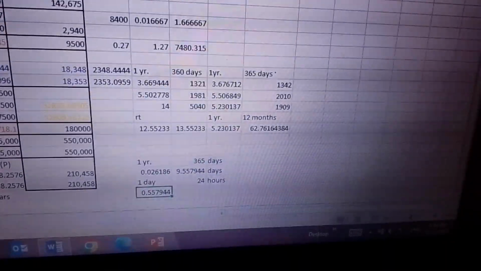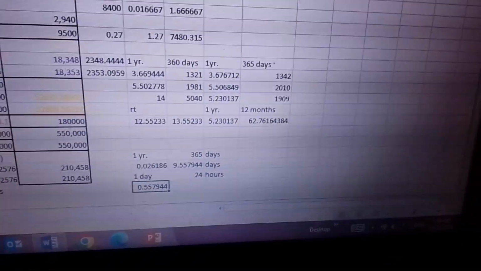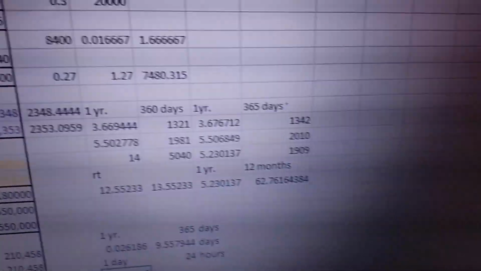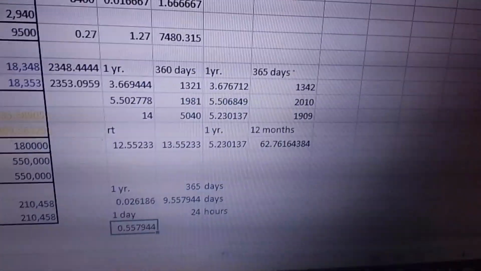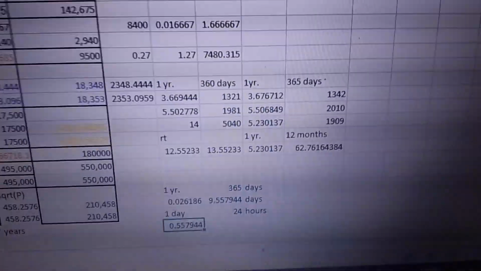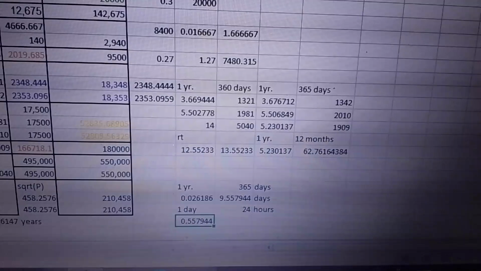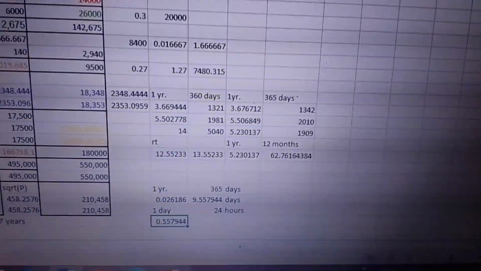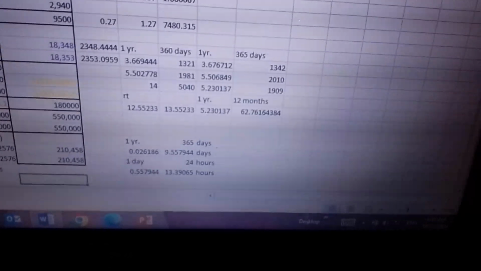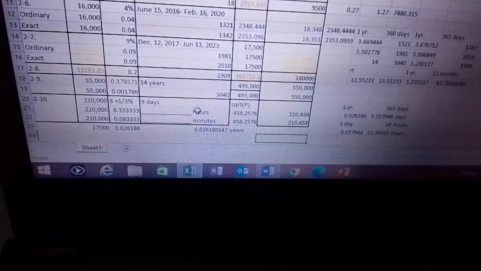And that's it, so we have 0.55794, because that makes the hour. We're not going to convert the whole number into hours because we already got the days, right? So we're going to convert the portion of days into hours. So now we have 0.557944 and then we multiply that by 24. Doing the same procedure again, the product, we're supposed to get 13.39 hours. So therefore, our hours is 13 hours. Going back to our solution here, remember, I put blank hours, but now we already have 13 hours.